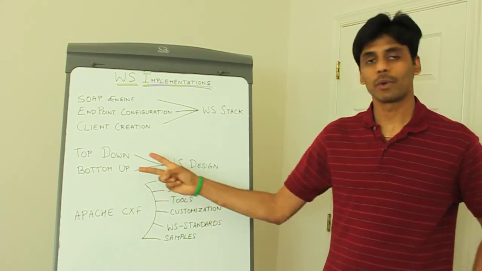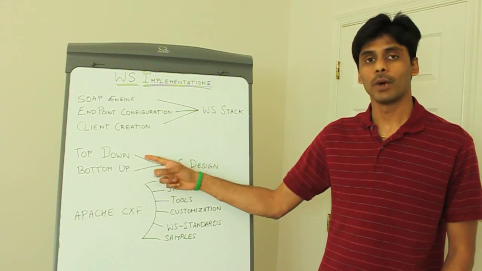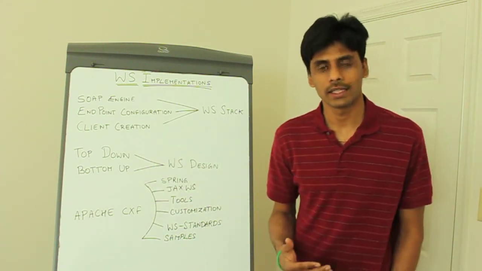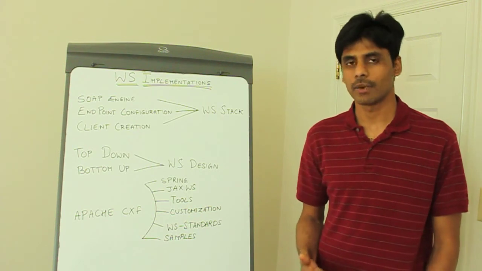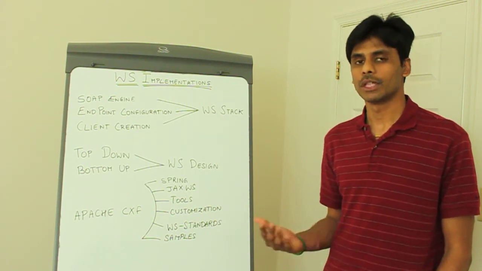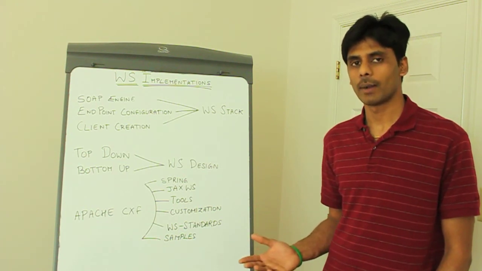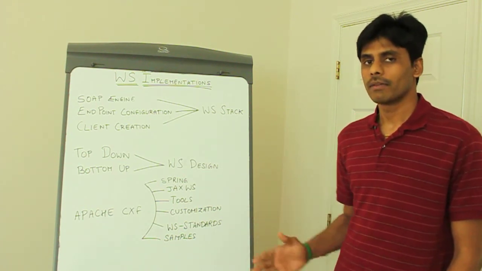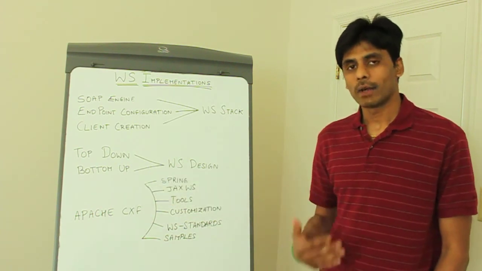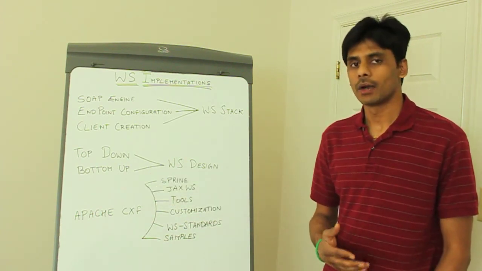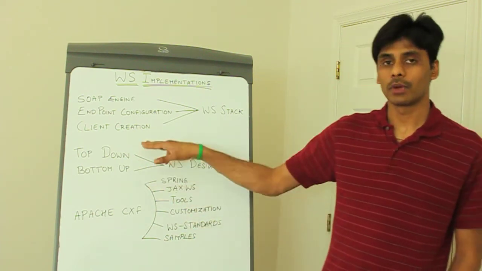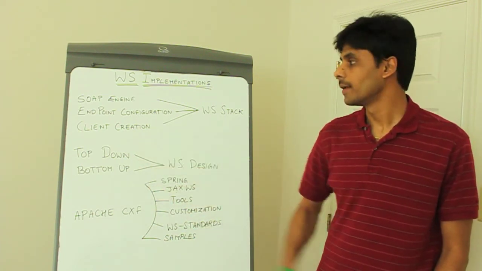To summarize, now you know what web services implementation is. You can use two approaches to implement your web services, the top-down and bottom-up approach. In the top-down approach, which is also known as the WSDL first or contract first approach, you create your contract or the WSDL file first, and then you generate the Java or .NET code from it, and then you implement your web service. Whereas in the bottom-up approach, you write your code first and then generate the WSDL out of it, and you usually use it for legacy applications. The recommended approach is the top-down approach.